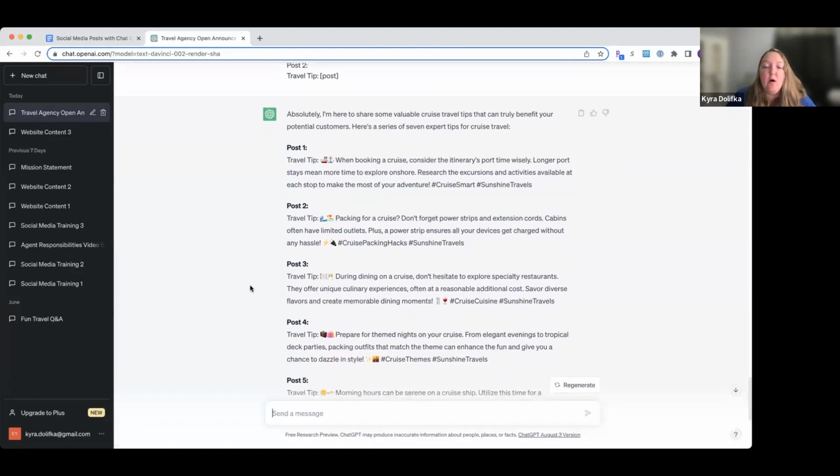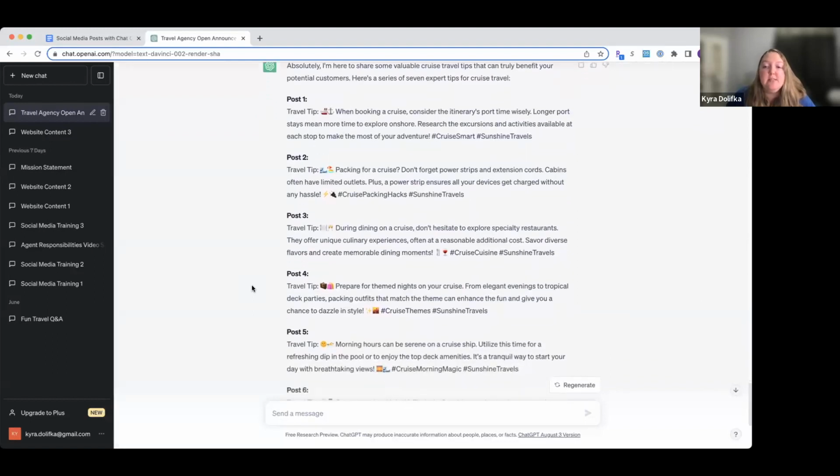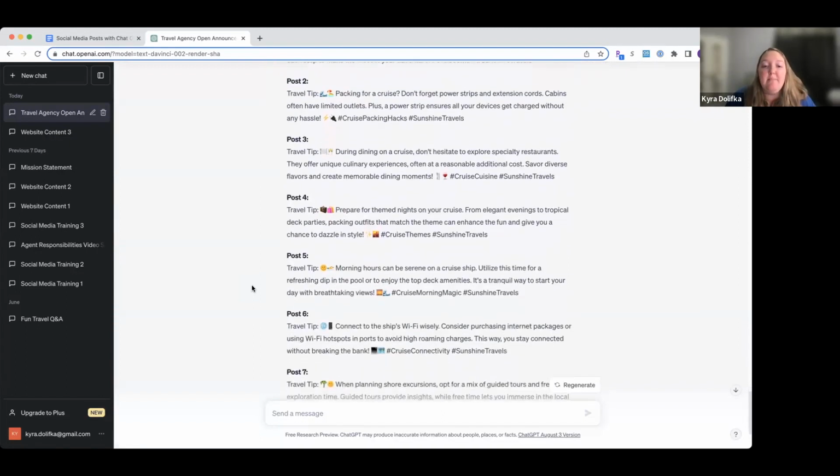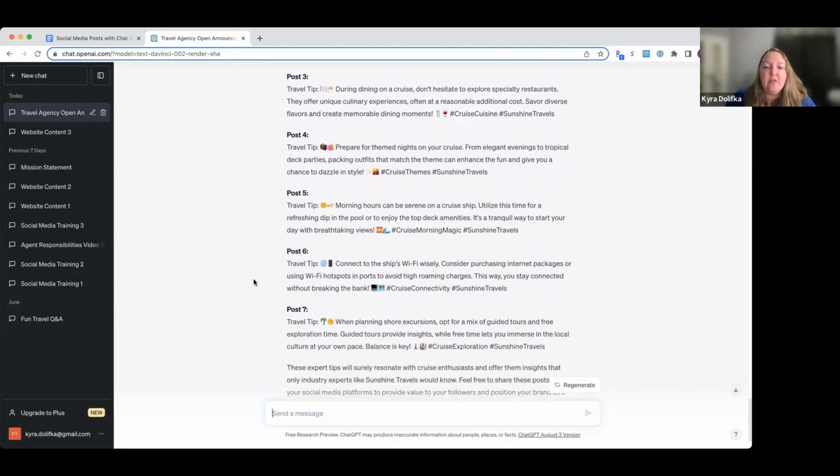Okay, one about specialty restaurants on board the ship. Prepare for themed nights. You know, a lot of cruise lines do have those, formal nights as well, okay? Morning hours can be serene. Utilize this time for a dip in the pool. Okay, that's also true. I can say from my experience, all of these seem pretty good so far. Connect to the Wi-Fi wisely.